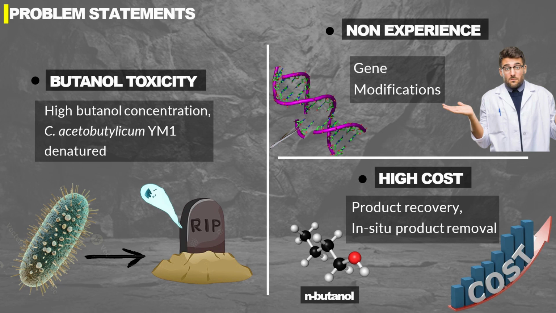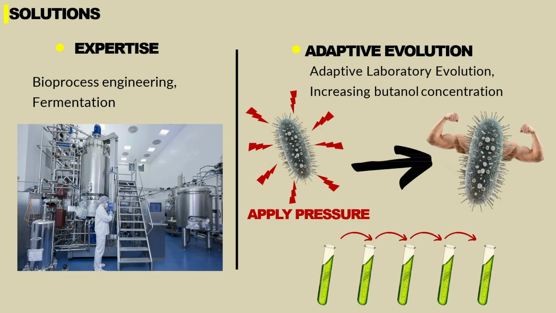Most researchers now are focusing on enhancing the strain to tolerate the butanol concentration. However, the conventional method that focuses mainly on metabolic engineering requires expertise, and in order to enhance the strain, full understanding is required down to the metabolic gene level, which is quite troublesome. Therefore, our solutions are more engineering-based. We as engineers want something that is cost-effective, easy to handle and provides better productivity, right? All of this can be achieved through the ALE strategy.